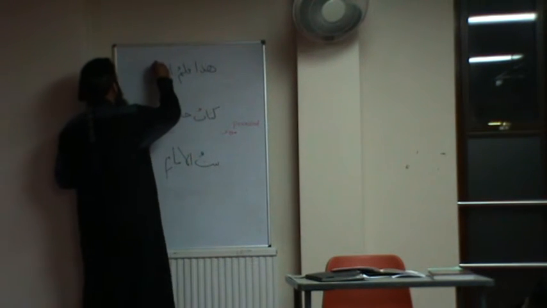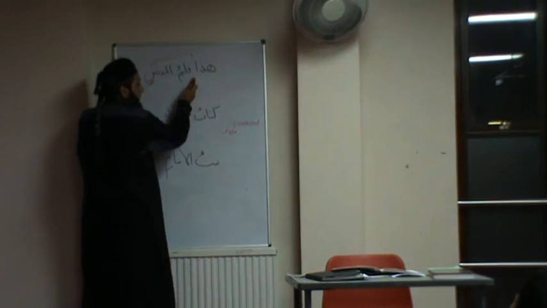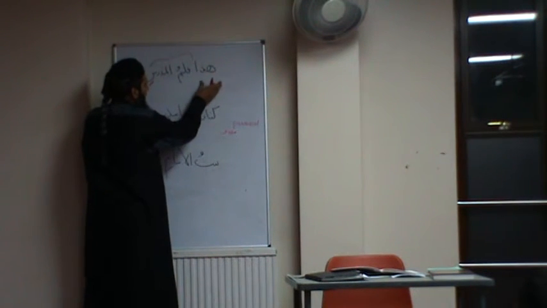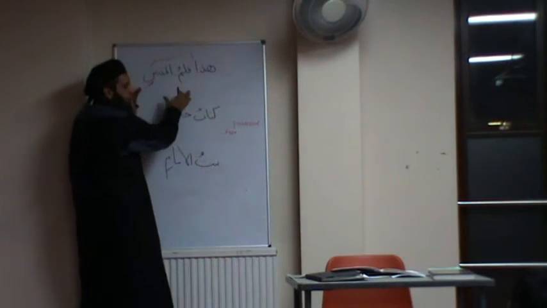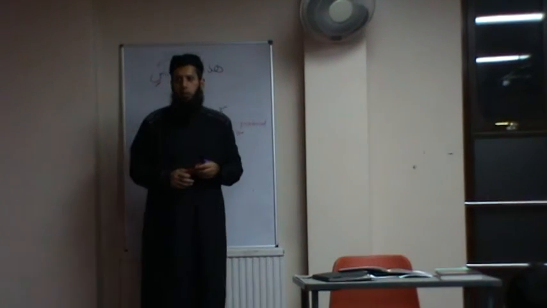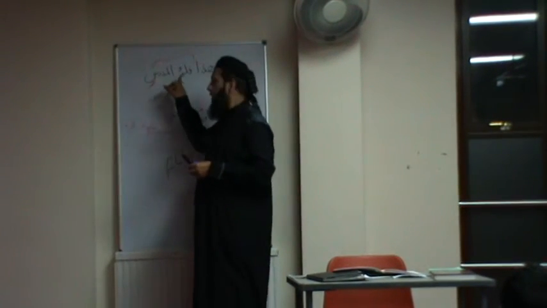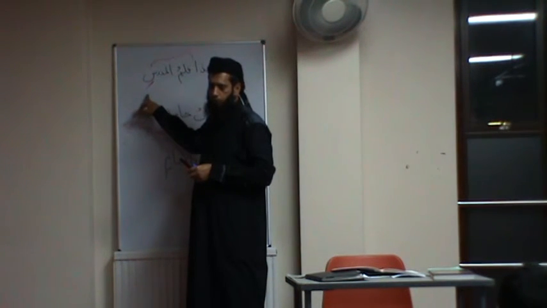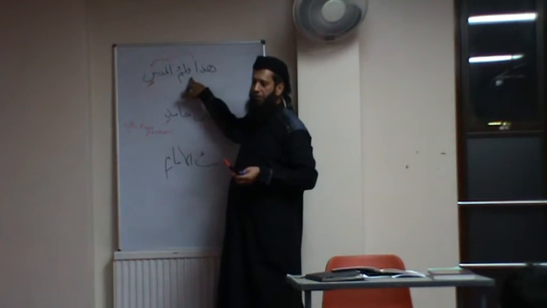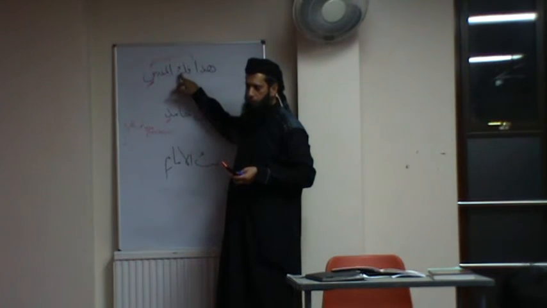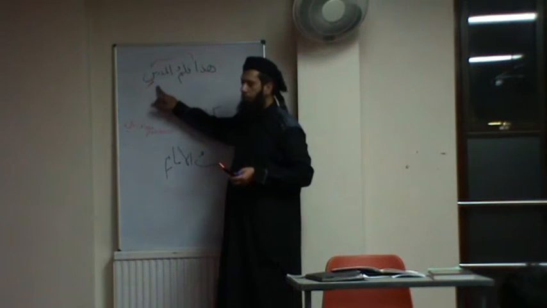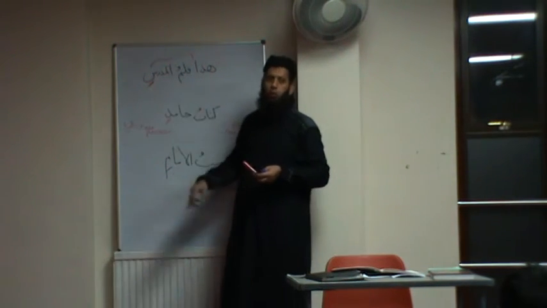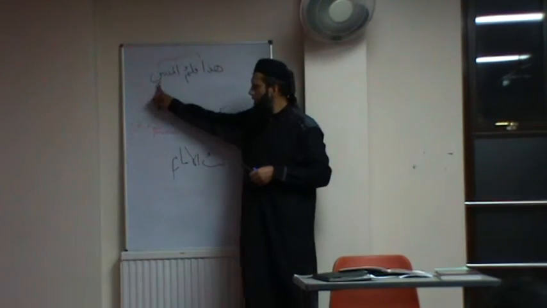So this qalamul mudarrisi, this is the second part of the sentence. Hadha, the subject, qalamul mudarrisi is the predicate. But the rule is, qalam is marfu and mudarrisi is majroor. The rule is, qalam never takes alif lam in the beginning, never ends with tanween. The mudaf and the mudafun ilayh, that is the possessor, always ends in the genitive case, majroor. Okay, that's why there's a kasra there.